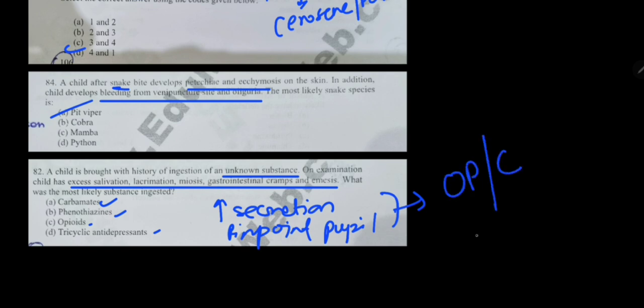Next question is, child is brought with history of ingestion of unknown substance. On examination, child has excess salivation, lacrimation, miosis, gastrointestinal cramps and emesis. Excessive salivation, excessive secretions. Okay. Miosis, that is pinpoint pupil. Now you guess, what can be the answer? Carbamate, phenothiazine, opioid and tricyclic. We have studied these symptoms are strongly indicating towards OP and carbamate poisoning. Answer will be A, carbamate here.